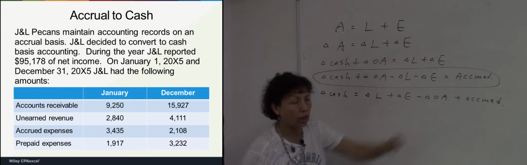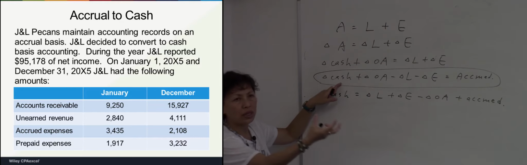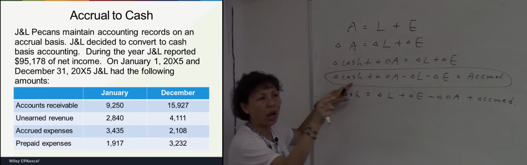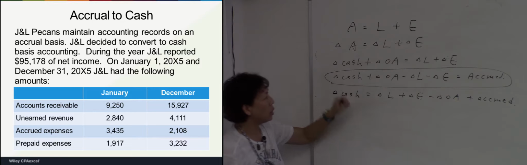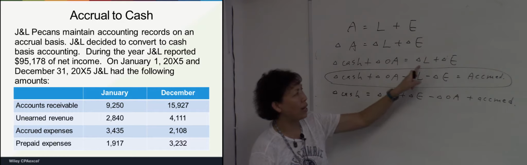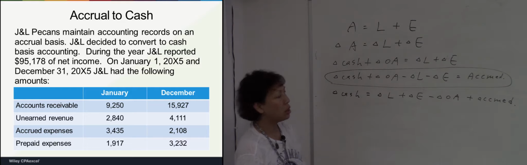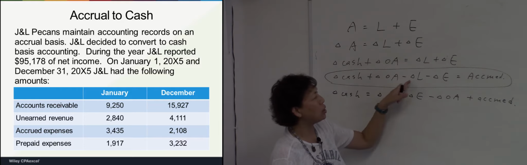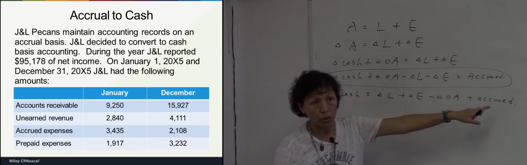change in equity. And when the question gives you a cash basis income amount, and requires you to convert it to accrual amount, what should I do? I move the two items on the right side of the equation to the left side. So it becomes change in cash plus change in OA minus change in liability minus change in equity equals accrual.